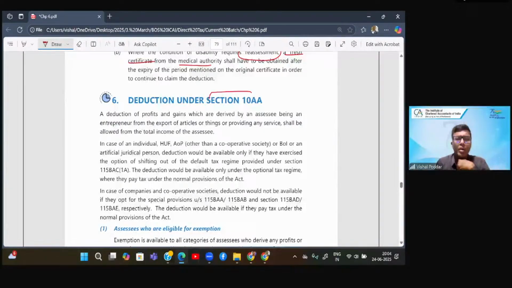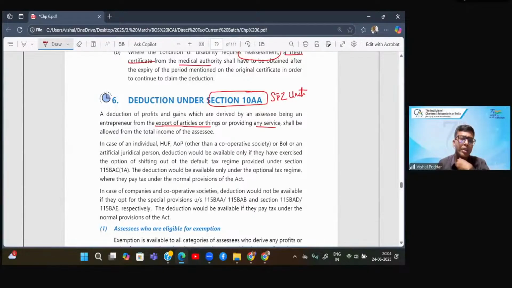Now we come to section 10AA. Now, section 10AA is applicable to SEZ units. So, if you have started a unit in the special economic zone, you will be eligible for 10AA deduction. So what it says, a deduction of profits and gains which are derived by an assessee being an entrepreneur from export of articles or service shall be allowed. So 10AA is for SEZ units.